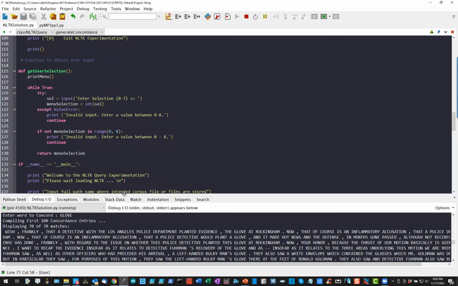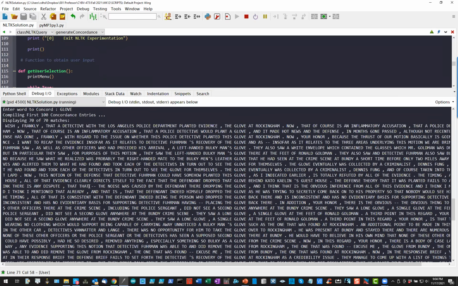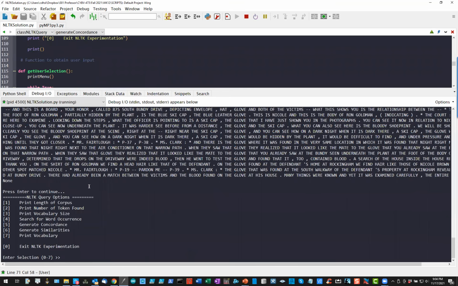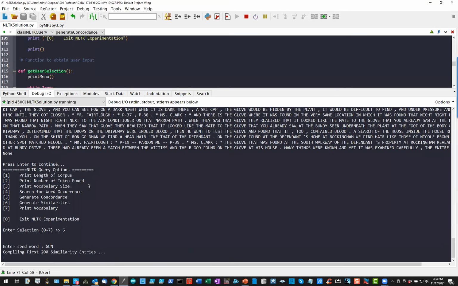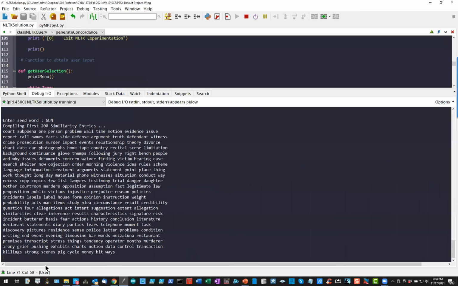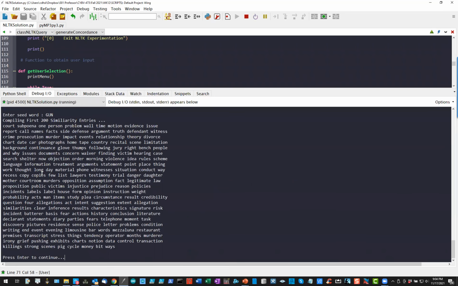I come back to the code here. We'll go to the next one, which is, I believe, similarities. So we'll do similarities next. Again, it's asking for a word, and this time we'll use gun, and it's going to compile the first 200 similarities. When we're doing similarities, think about it as a thesaurus.